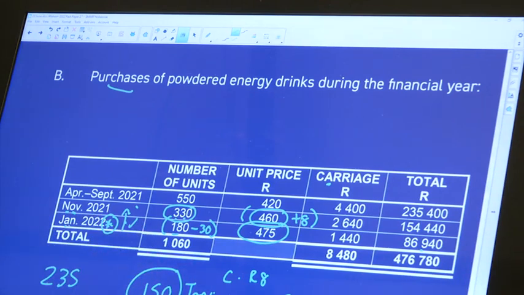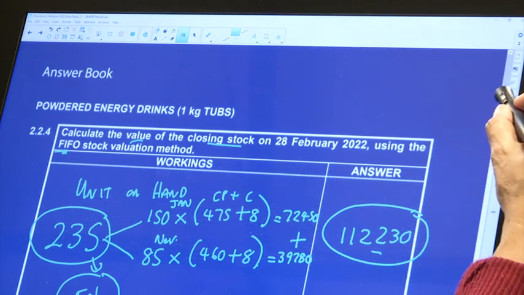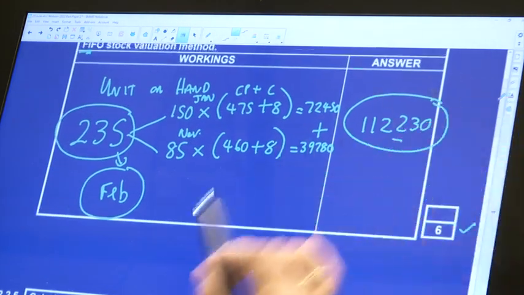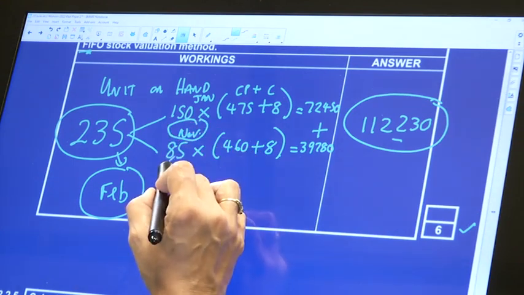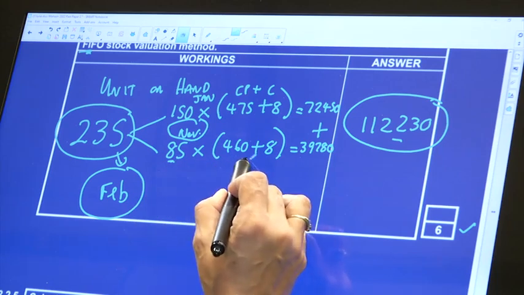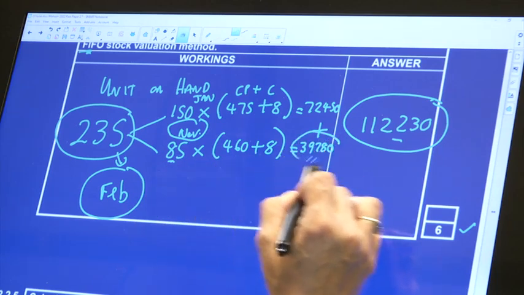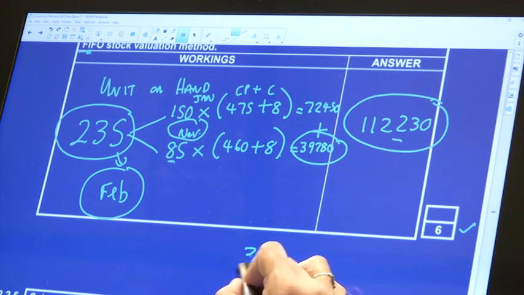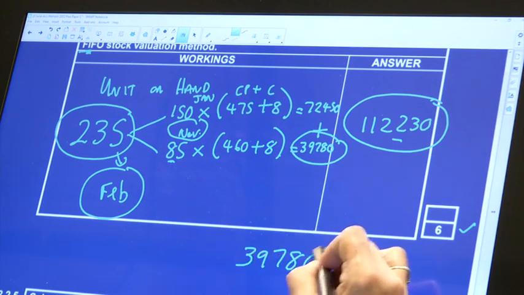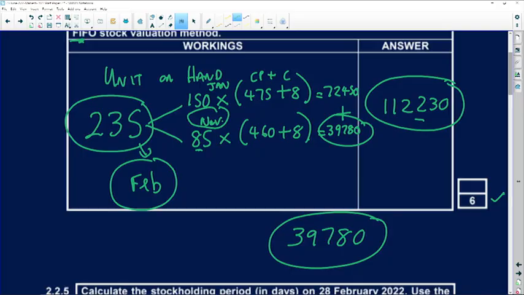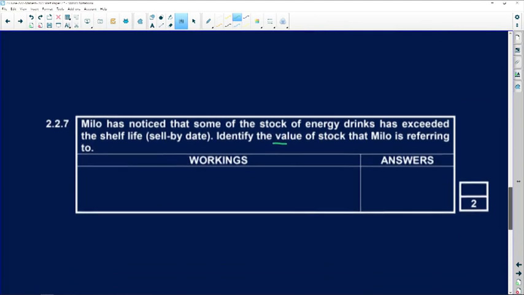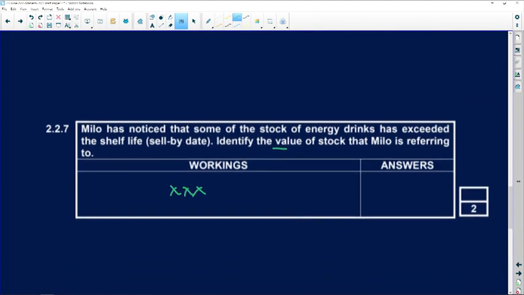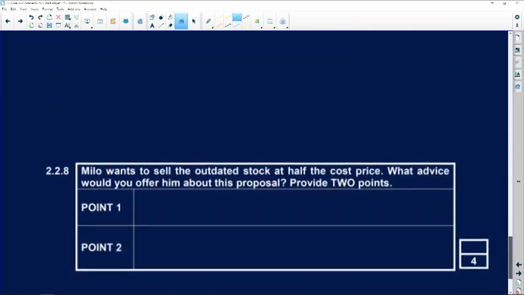So the value of stock that has expired is obviously coming from November. So the 85 times 468, so this is the stock value that has expired, the 3978. Okay, so you don't have to show your calculation again, but you can obviously write down the answer here in the space. Now we get to the last question.